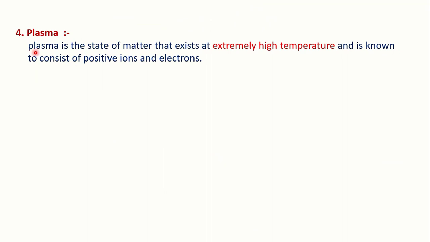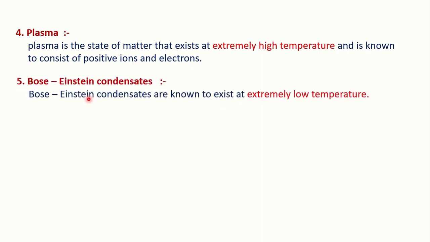Plasma is the state of matter that exists at extremely high temperature and is known to consist of positive ions and electrons. Next, Bose-Einstein condensates are known to exist at extremely low temperature.